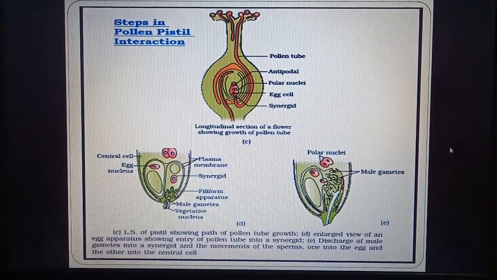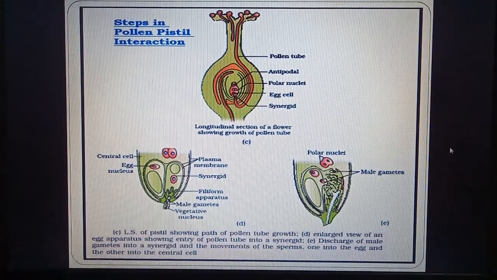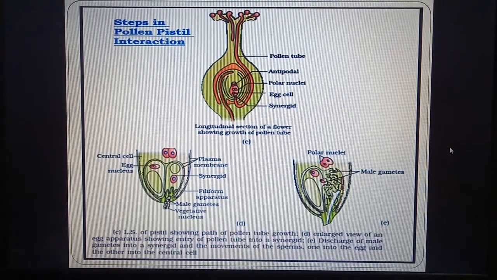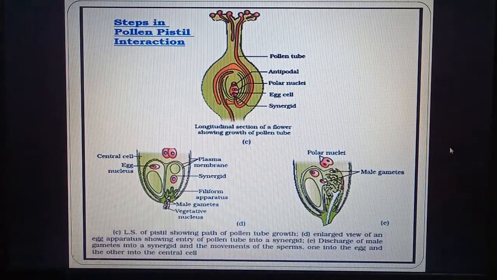In the D diagram we can see there are two synergids, the plasma membrane, then filiform apparatus, two male gametes, vegetative nucleus, and the male gametes enter through filiform apparatus. Then in the E diagram there are male gametes which are released into the cytoplasm of synergid, and finally one fuses with the egg cell and the other with the polar nucleus.